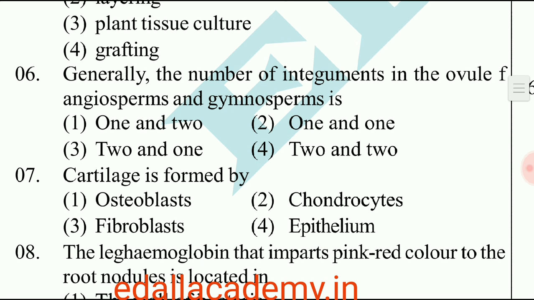Question number 6. Generally, the number of integuments found in the ovule of angiosperms and gymnosperms. So in angiosperms, there are 2 integument layers present. It is differentiated into outer integument and inner integument. But in gymnosperms, there is only 1 layer of integument present. So the answer is 2 and 1, option 3.